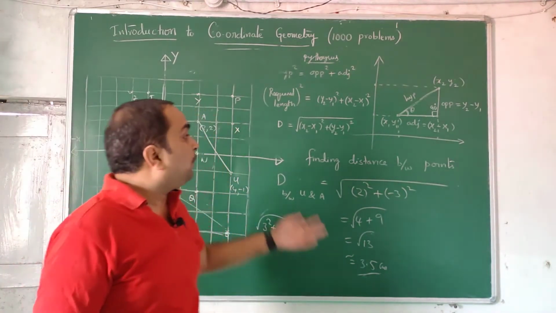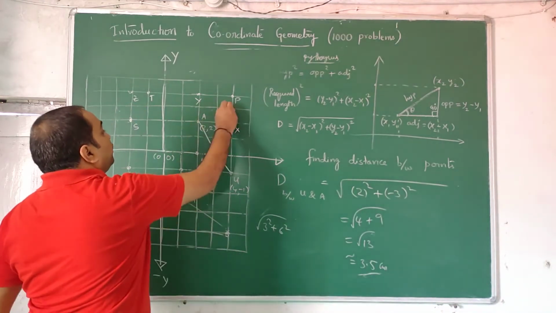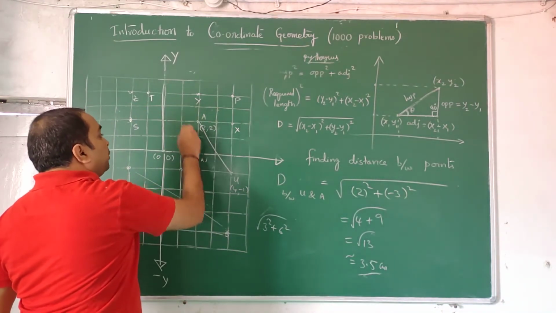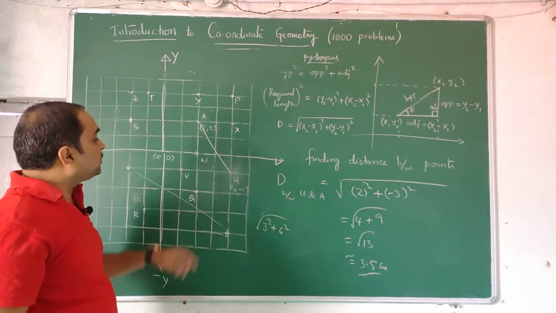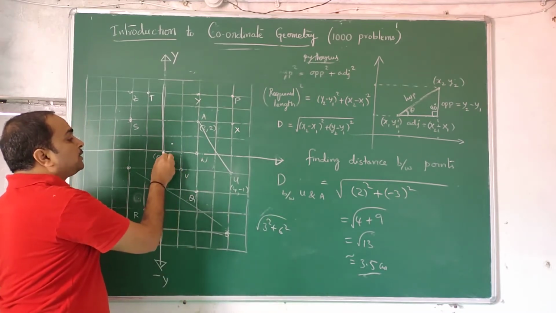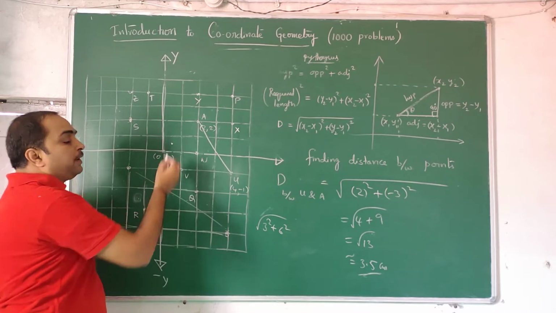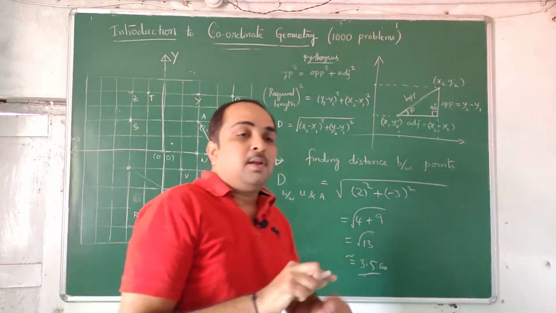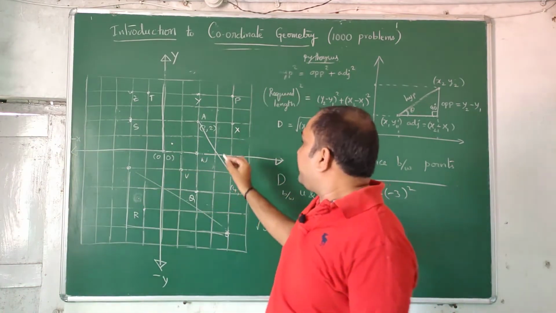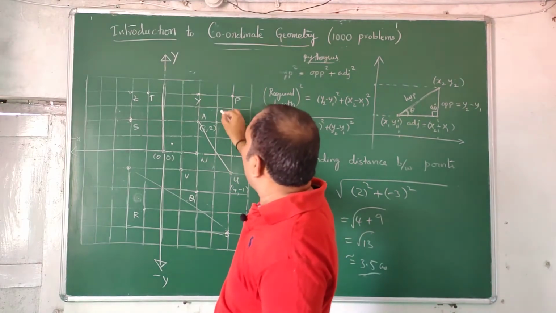Now you can tell how many problems you can create on this. Any 2 points. Even, as I told you, in-between points are also acceptable. Suppose I take this point, this is half comma half, or 0.5 comma 0.5. But here we are specifically taking the intersecting points. Even in-between points also exist.